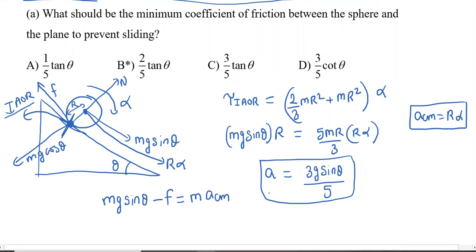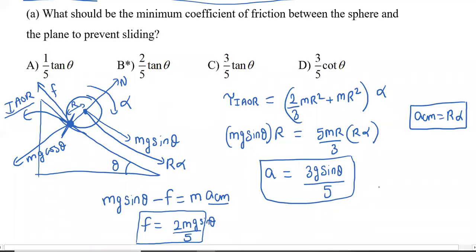From this, friction comes out to be 2 mg sin theta divided by 5.